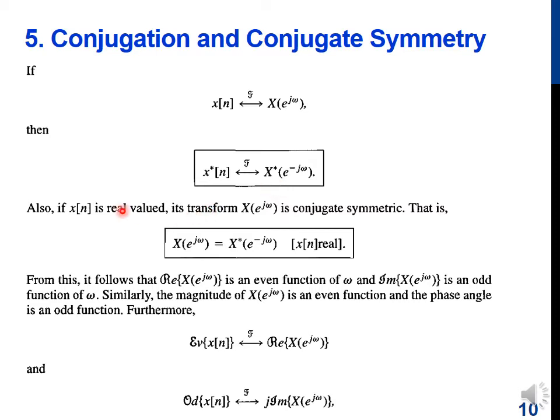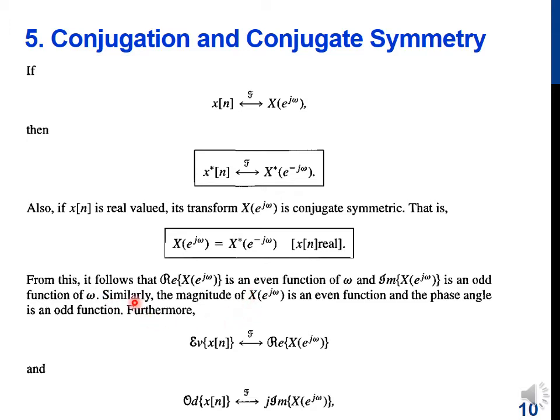Now if x of n is real valued, then its transform X of e^{j omega} is conjugate symmetric. By real valued signal we mean that it does not have any imaginary part, it has the real part only. So X of e^{j omega} is the same as X conjugate of e^{-j omega} because the signal did not have a complex part. So for a real signal, the real part of X of e^{j omega} is an even function of omega and the imaginary part of X of e^{j omega} is an odd function of omega.